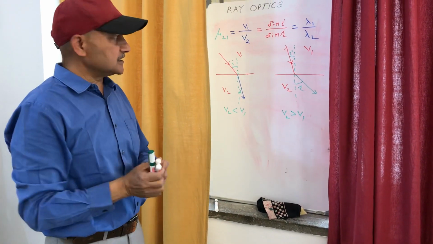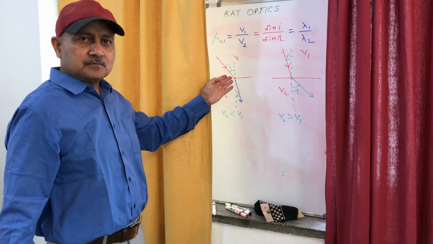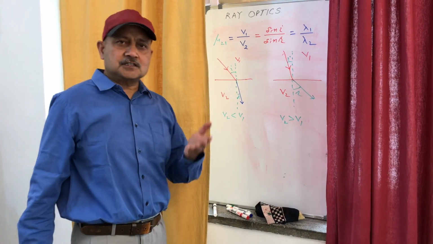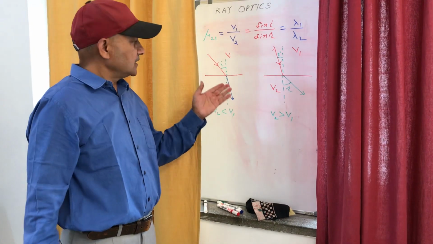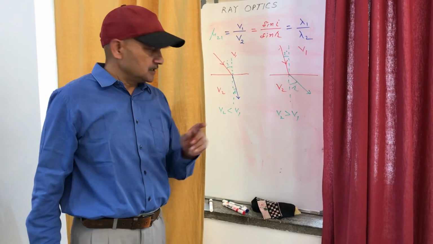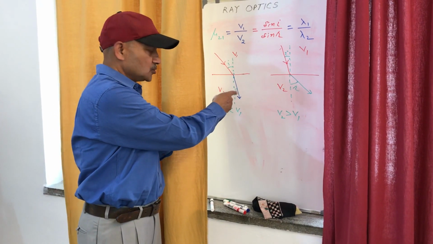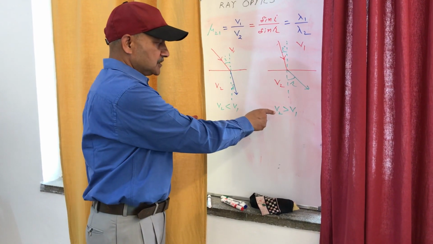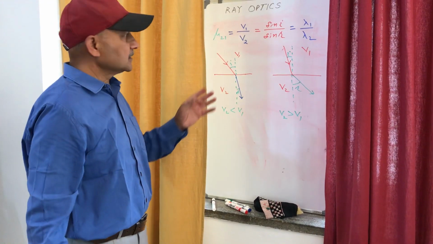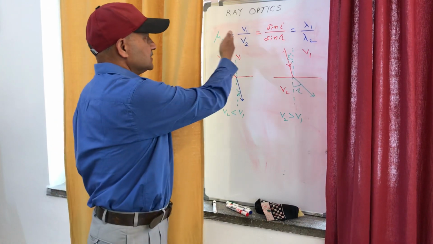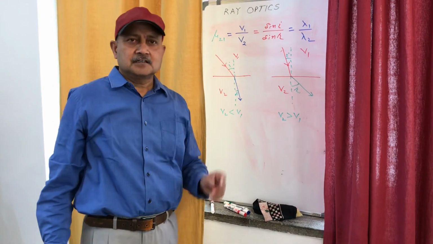To conclude, we can say that when a light ray changes its medium, its velocity changes, therefore it bends, and this phenomenon is called refraction. If the velocity decreases, the light ray bends towards the normal. If the velocity increases, the light ray bends away from the normal. And these are the relations between the angles, velocities and the wavelengths.